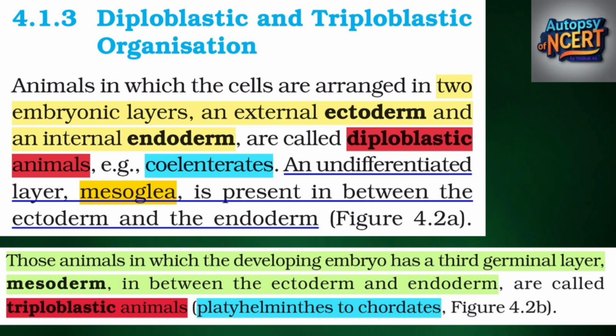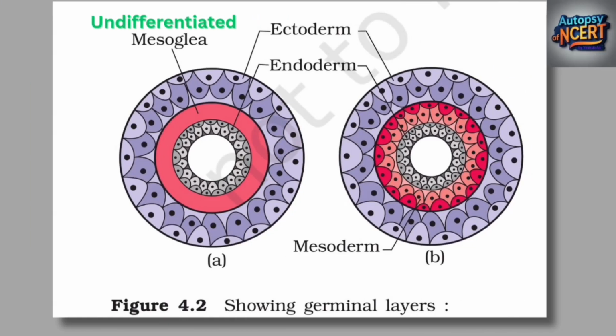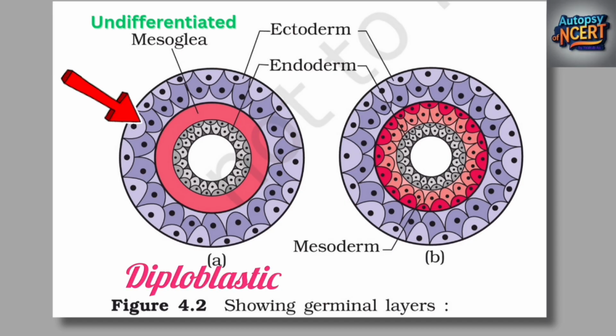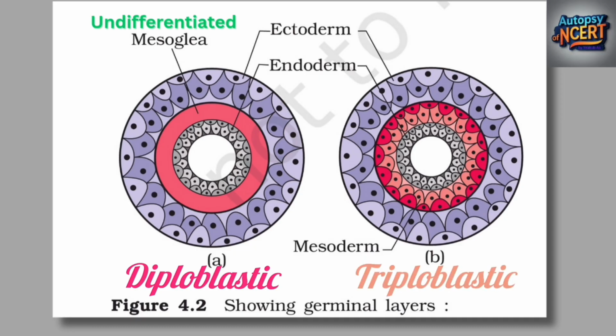Those animals in which the developing embryo has a third germinal layer, mesoderm, in between the ectoderm and endoderm, are called triploblastic animals. Platyhelminthes to chordates, figure 4.2b. Showing germinal layers. Diploblastic: ectoderm, endoderm, undifferentiated mesoglea. Triploblastic: ectoderm, mesoderm, endoderm.